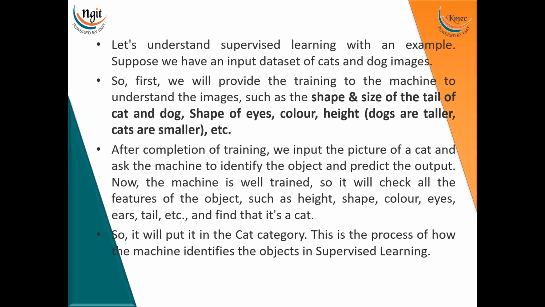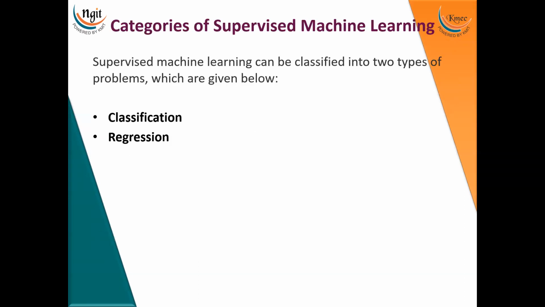For completion of training, we input the picture of a cat and ask the machine to identify the object and predict the output. Now, as the machine is well trained, it will check all the features of the object like height, shape, color, eyes, ears, tail, etc., and find that it is a cat category. So it is going to put it in the cat category. This is the process of how a machine identifies objects in supervised machine learning.